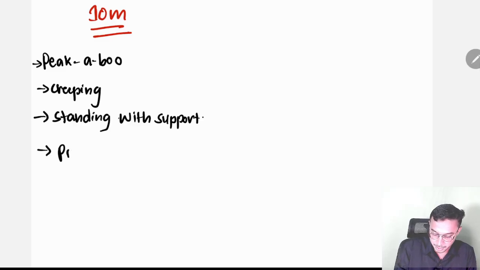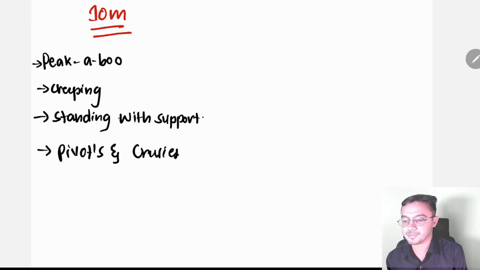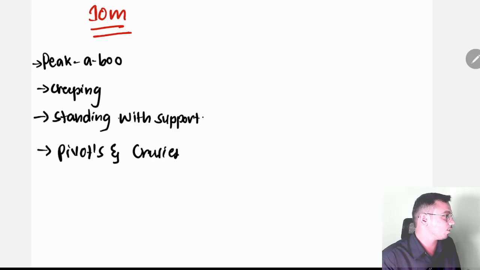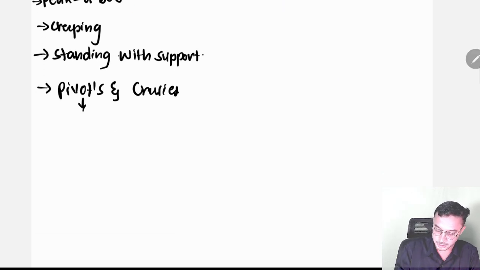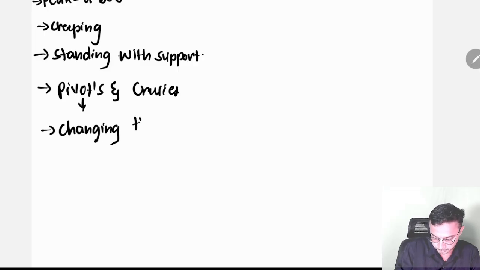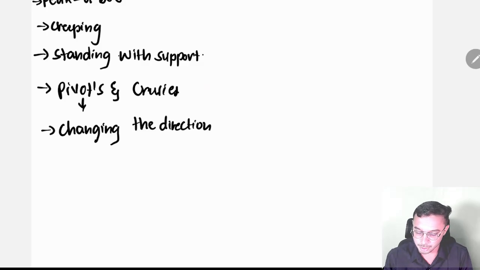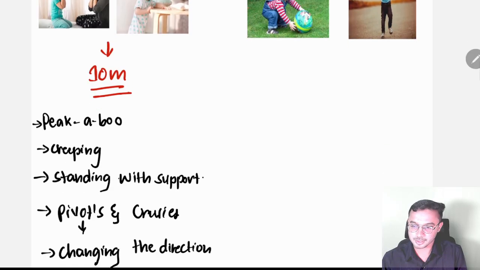And pivots and cruises. What do you mean by this? The baby will start to change direction. This is like this, known as pivots. The baby will also start changing direction. When does this come? Under 10 months. So these are all the milestones which come under 10 months.